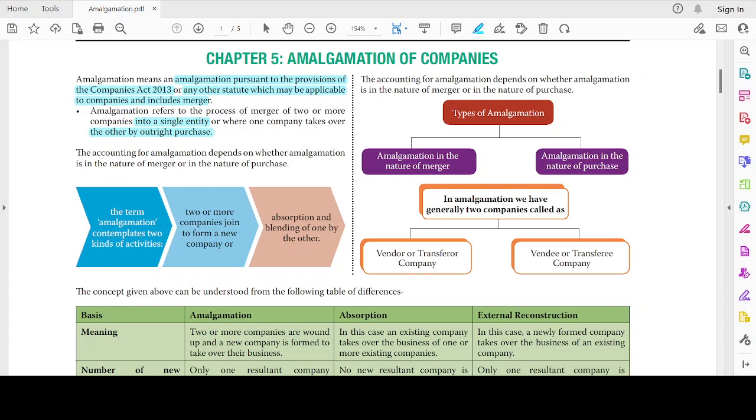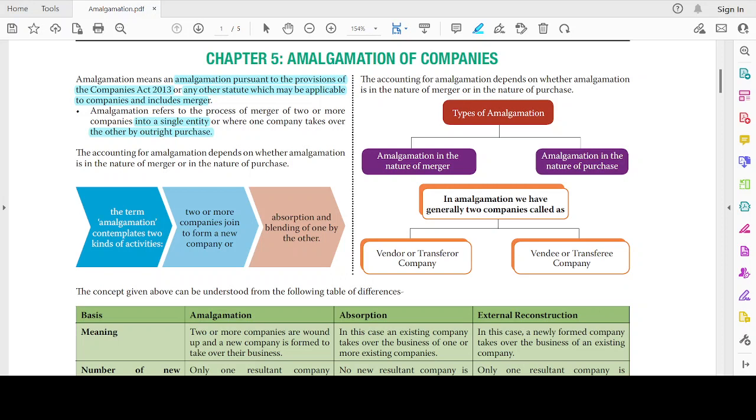Let company A and company B decide, based on negotiation or an agreement between them, to amalgamate to form a new company C. Company A and company B will be known as transferor companies, and the new company C will be known as the transferee company.